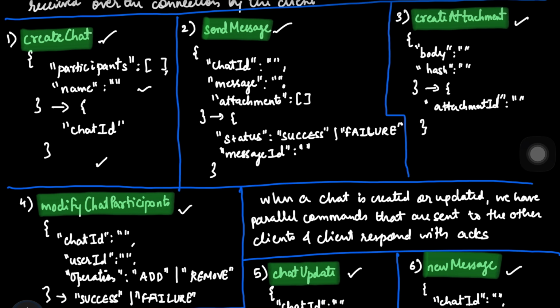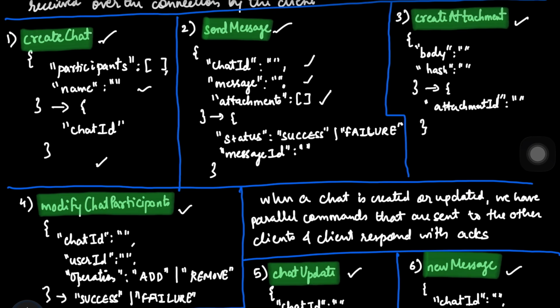The second thing is send message. So whenever you send a message, you need to tell the pipe for which chat you are sending that message, and then once you mention the chat ID, you also give the exact message you are trying to send. And the third one is any attachments if you want to attach.